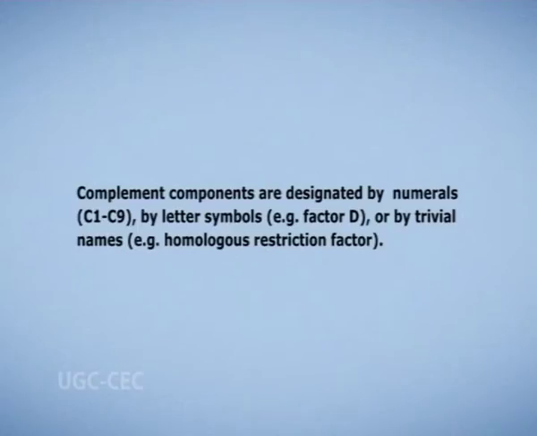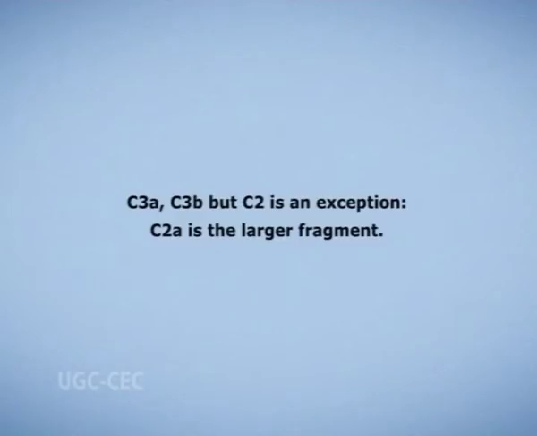Complement components are designated by numerals C1 to C9, by letter symbols, for example factor D, or by trivial names, for example homologous restriction factor. Peptide fragments formed by activation of components are denoted by small letters. In most cases, the smaller fragment resulting from cleavage of a component is designated by small letter a and the larger fragment by small letter b, say for example C3a, C3b, but C2 is an exception. C2a is the larger fragment.